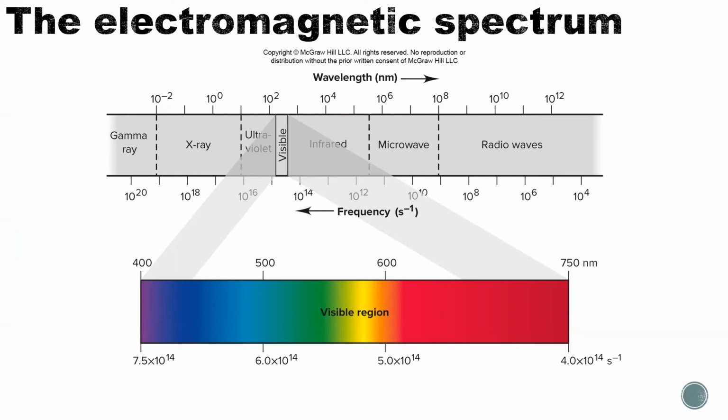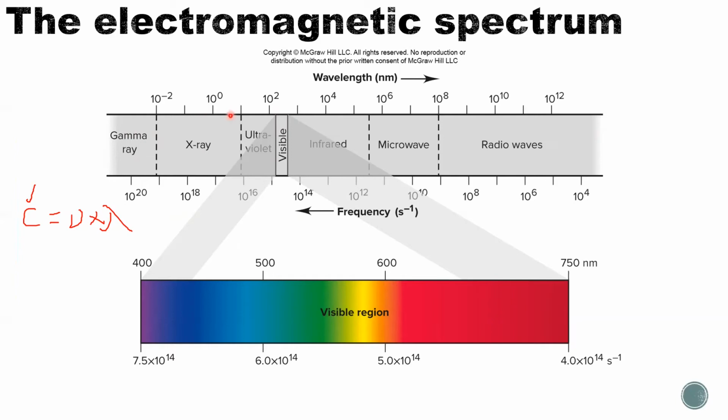Because c equals nu times lambda. If the speed of light is constant, the bigger the wavelength, the smaller the frequency. Okay, so with this, there are so many different wavelengths, so many different types of light.